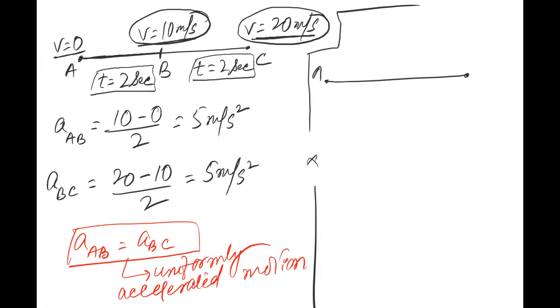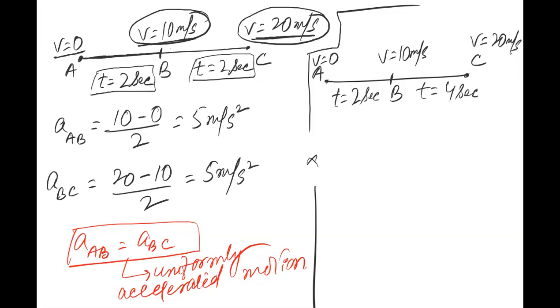For example, let me take this as A, B and C. यहाँ पर मैं फिर से कहूँ velocity 0. यहाँ पर velocity became 10 meter per second. Here velocity becomes 20 meter per second. The time taken here is, let's say, 2 seconds, and the time required here is 4 seconds.